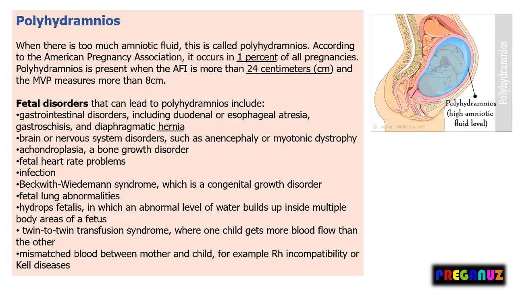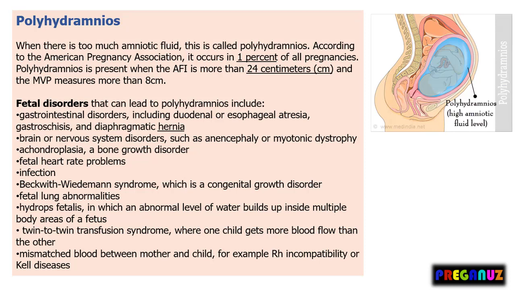Basically, most cases of polyhydramnios are mild, and result from a gradual build-up of amniotic fluid during the second half of pregnancy. Fetal disorders that can lead to polyhydramnios include gastrointestinal disorders, including duodenal or esophageal atresia.